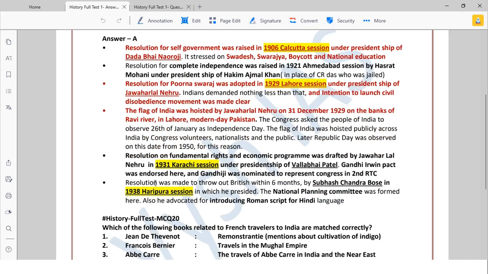Then after that, in 1938 and 39, 1938 in Haripura and 1939 in Tripuri, I think, in both places Subhash Chandra Bose was the president. That time, a resolution was made to throw out the British within 6 months. In 1938, the National Planning Committee was formed. And he also advocated introducing the Roman script for the Hindi language. So this is what happened during Subhash Chandra Bose's presidentship.